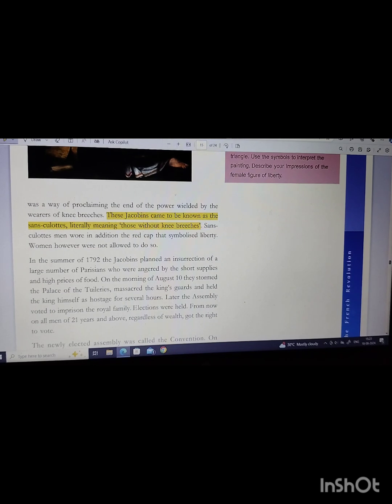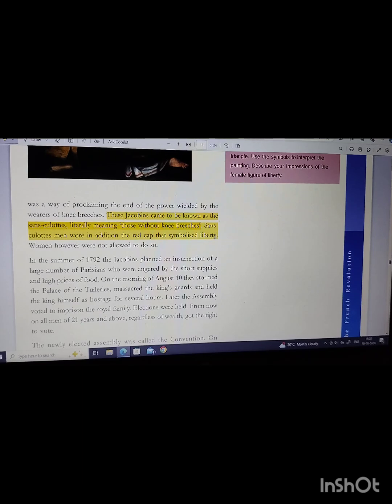Literally meaning those without knee breeches. Sans-culottes men wore, in addition, a red cap that symbolized liberty. We have discussed in the symbols that red Phrygian cap that was worn by the people to declare themselves as free. So that red cap is this. Women were, however, not allowed to do so.